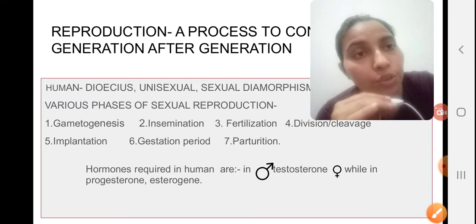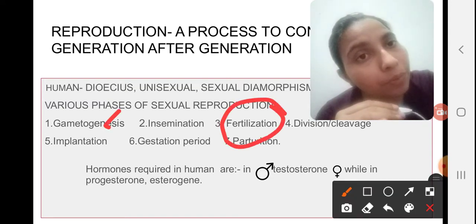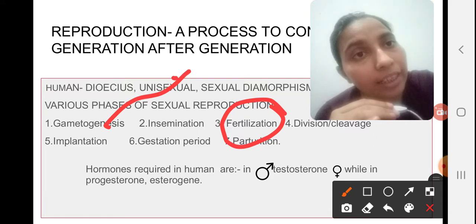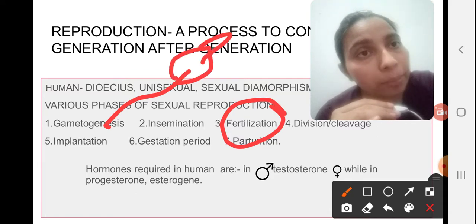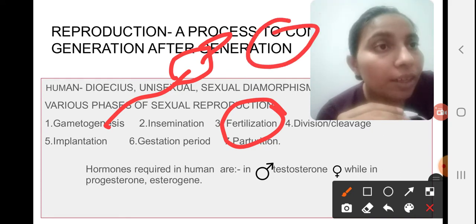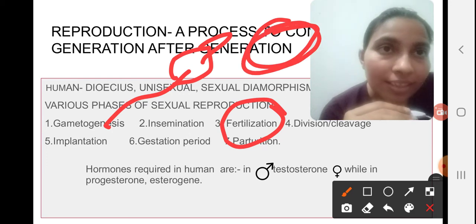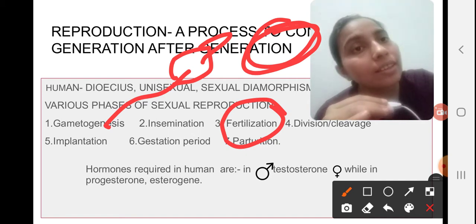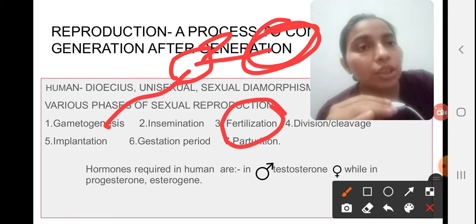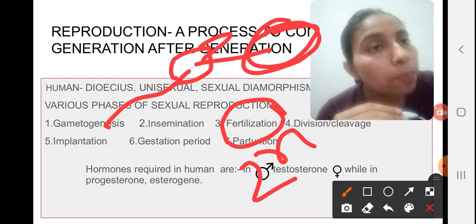Next one is fertilization. So what is this fertilization? Since I have mentioned, in insemination the male gamete and the female gamete are both present in the female reproductive organ, and when they are both present here, they get fused with each other, and the cell that forms is a diploid cell.